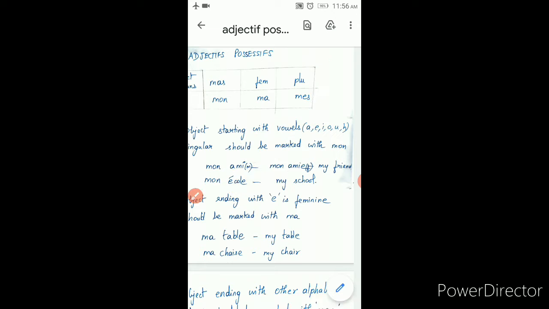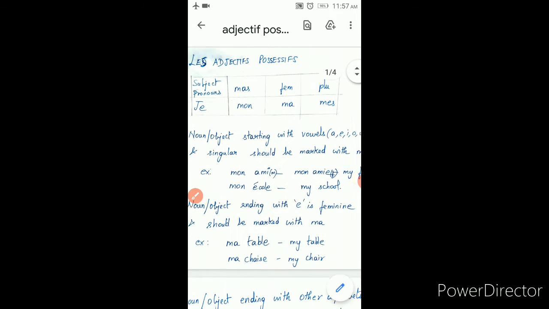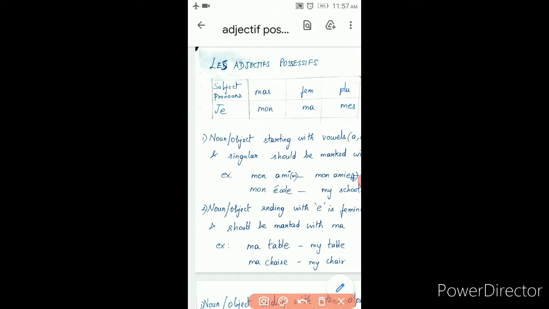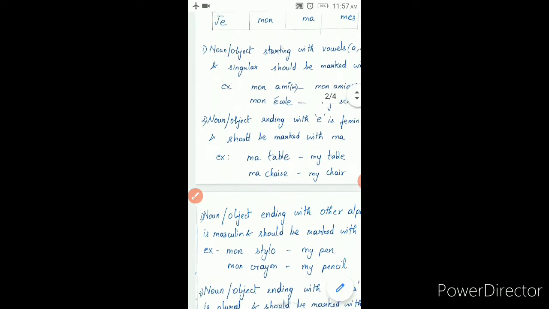So, in that case, you have to put mon only. So, you are very thorough with this, is it? If the word is starting with a vowel and is singular, vowel and singular, then in that case, it is always mon. Then, let us move on to the second one.